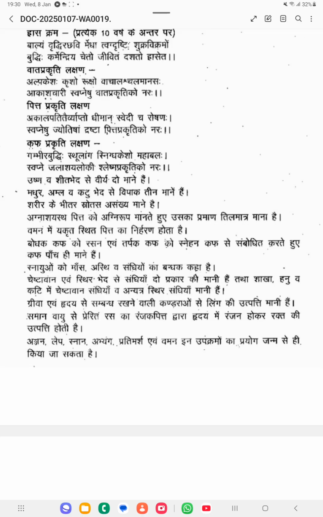In Pitta Prakriti: Akala Palitya Vyapto, Dhimaan Swedi Cha Roshanaha, Swapneshu Jyotisham Drishta, Pitta Prakritiko Naraha. So Swapneshu Jyotisham, in the dreams the patient will be seeing some lightnings. That type of thing you can see if it is a Pitta Prakriti person, and very easily the patient will be getting that grey, whitish hair, so that type of features you will be getting, and excessive sweating. These are all indicating Pitta Prakriti Lakshana.